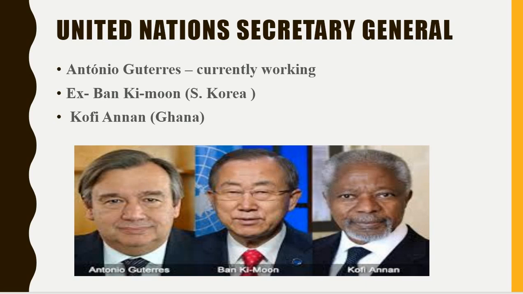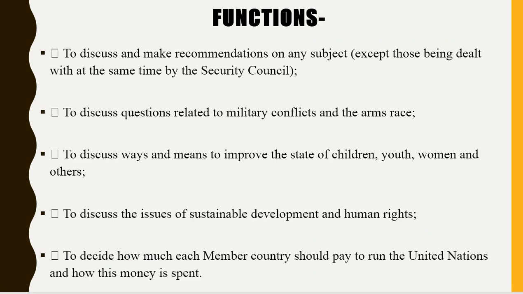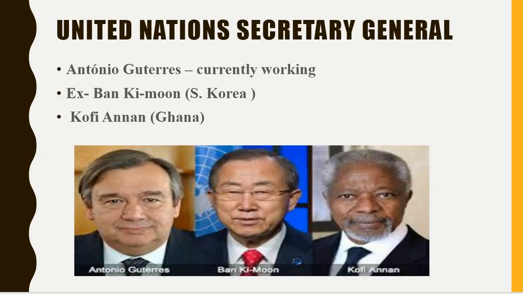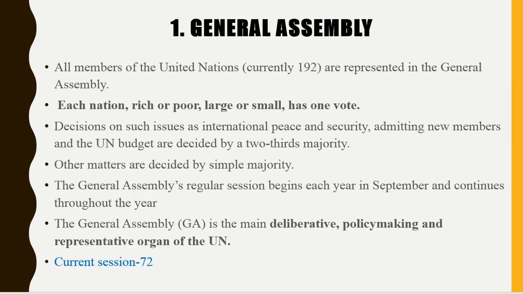Now currently Kofi Annan is in the news because of the Rohingyas from Myanmar and their immigration issue; he has been appointed as the head of the committee. Okay, so the next point is the General Assembly. The General Assembly consists of all the members of the United Nations. Currently 192 members represent the General Assembly.